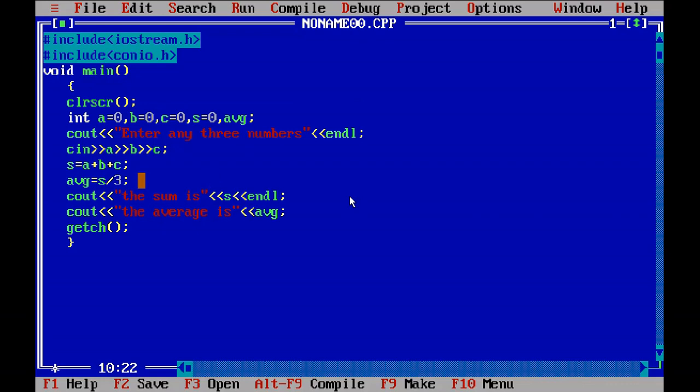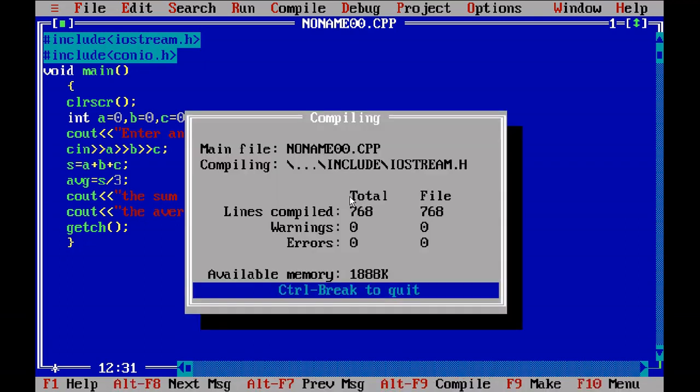Okay, now see, if you make any mistake, suppose here I am removing the semicolon. That means here I have made one mistake because I have not given the semicolon. Now if I run the program, the computer will show us the error message. So I am again running the program. I will press Ctrl F9. See, the computer is showing that there is one error.